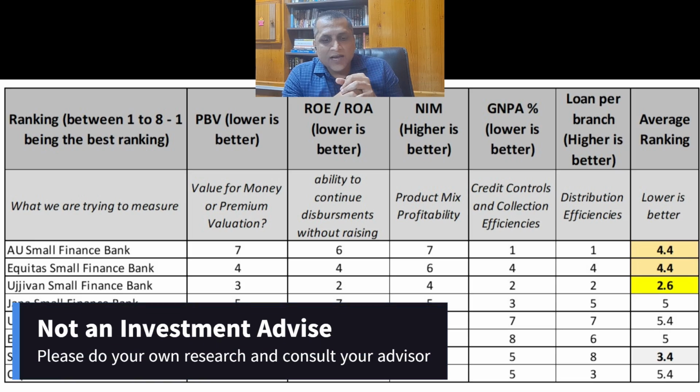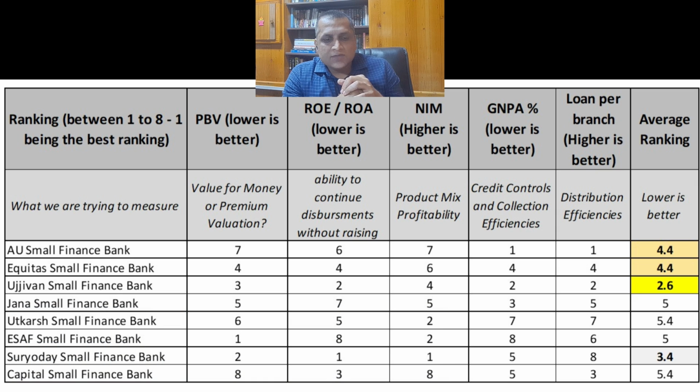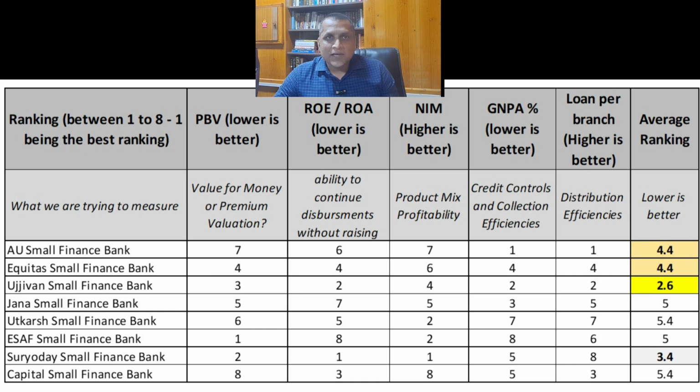So if I calculate all these five parameters, I got a certain ranking. If you look at it, the average ranking of all the banks, again, this is out of 8, right? So average ranking of all these banks, the smaller the better, because 1 is the best ranking and 8 is the worst ranking. So Ujjivan Small Finance Bank wins hands down. It has performed well in almost all the parameters. It has been in the top 2 and 3 banks in all the parameters as such, with an average of 2.6. I believe Ujjivan Small Finance Bank is at this point a compelling value proposition and should be considered for further investment analysis.